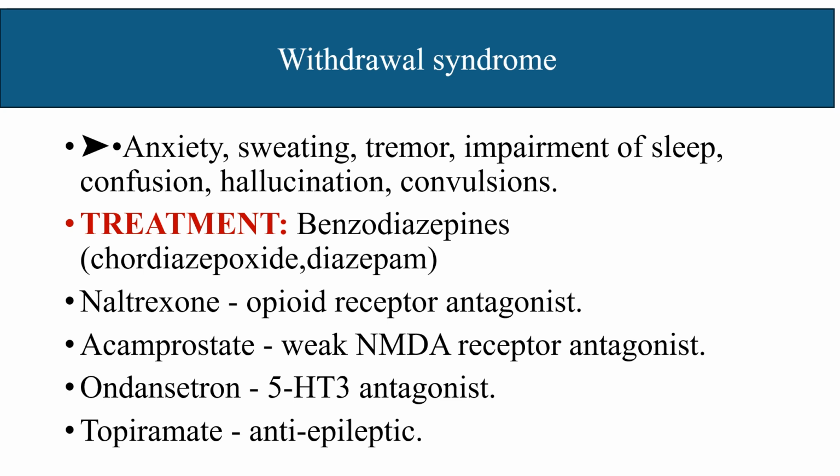So, treatment is given according to the symptoms of the patient. Benzodiazepines can be given to calm down the patient. Drugs are chlordiazepoxide and diazepam. Naltrexone can be given. It is an opioid receptor antagonist. Acamprosate is a weak NMDA receptor antagonist. Ondansetron is a 5-HT3 antagonist, and topiramate is an anticonvulsant drug. So, drugs must be given according to the symptoms of the patient.